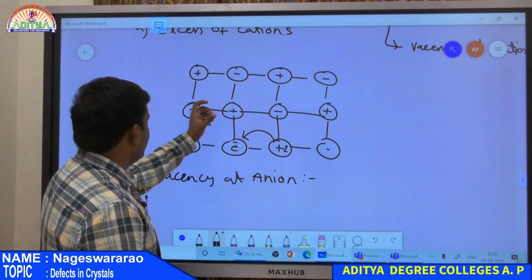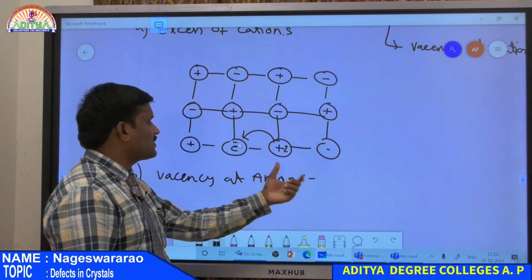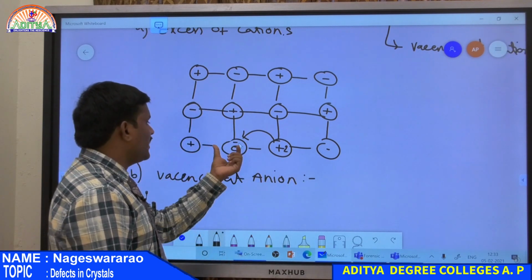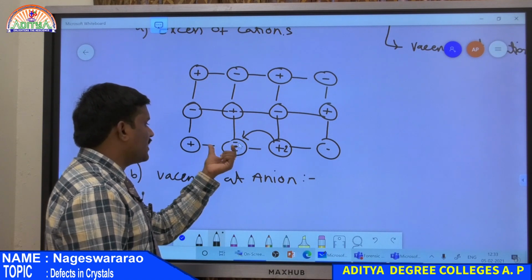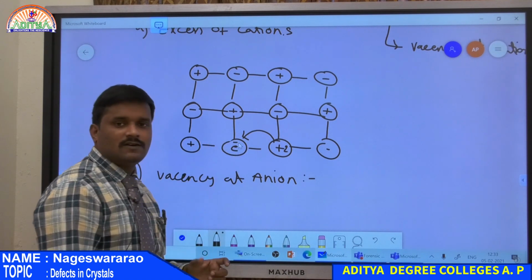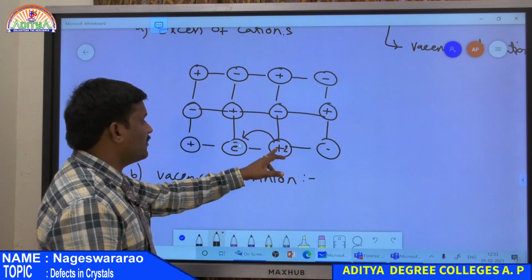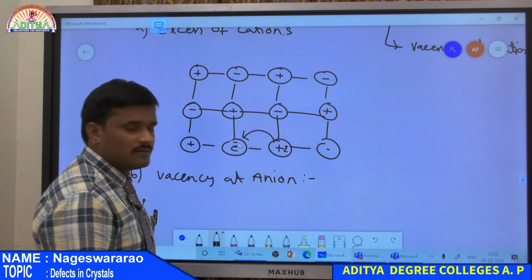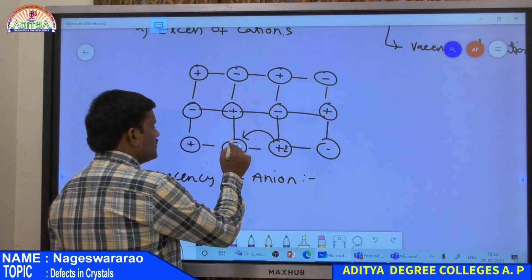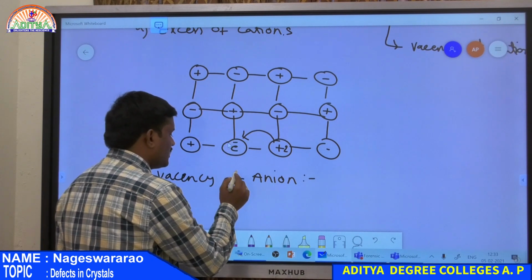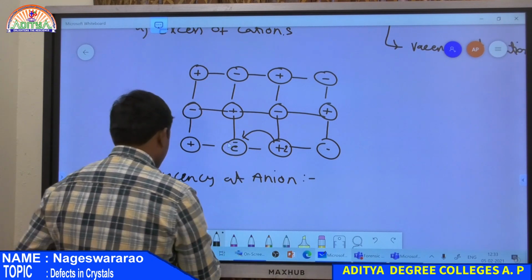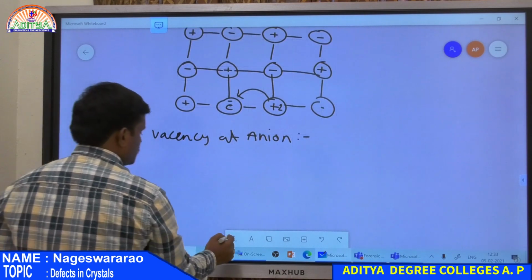So here, in the case of vacancy at anionic site defect, there is a vacancy at an anion position, but that anion is replaced by the presence of one electron that is donated by the adjacent cation. So here the anion is replaced by an electron, and this is known as F center. What is this?